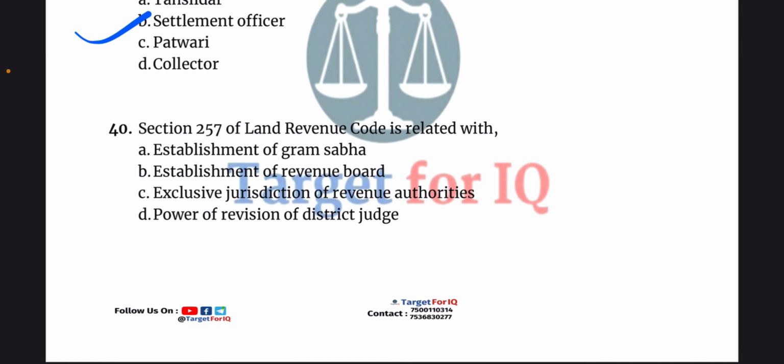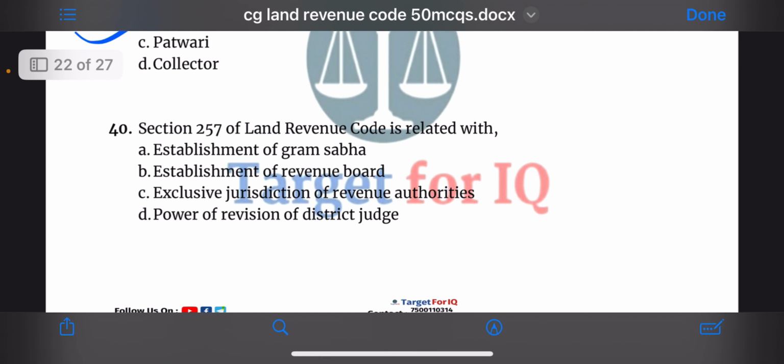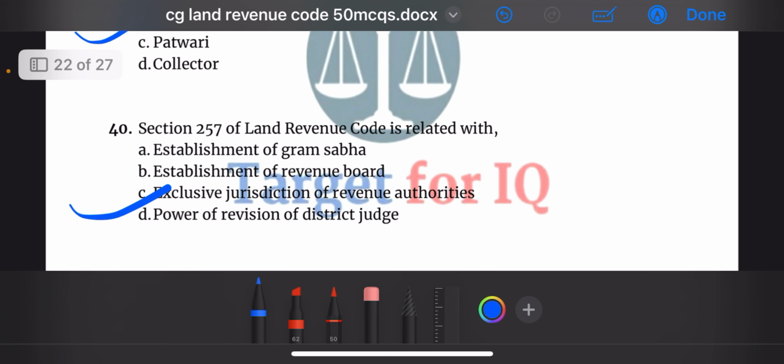Settlement officer. Next question, section 257 of the Land Revenue Code is related with: A. Establishment of Gram Sabha, B. Establishment of Revenue Board, C. Exclusive jurisdiction of revenue authorities, or D. Power of revision of district judge. The correct answer is option C. Exclusive jurisdiction of revenue authorities.